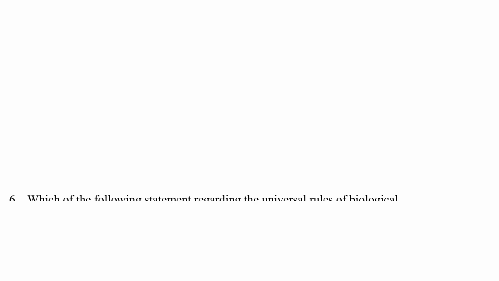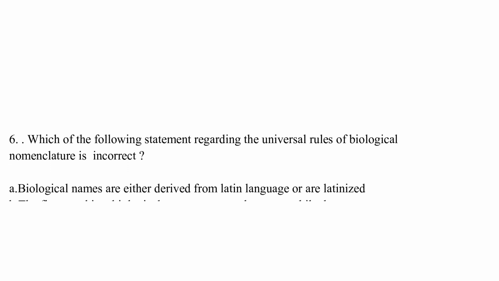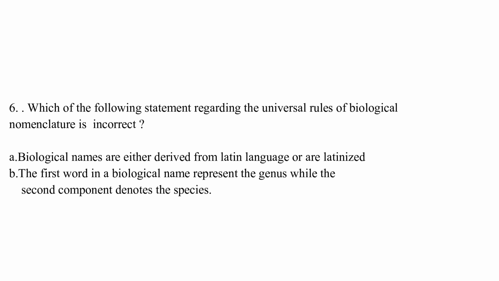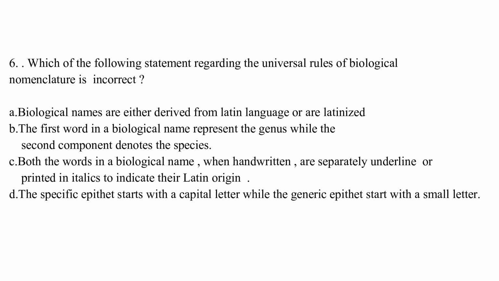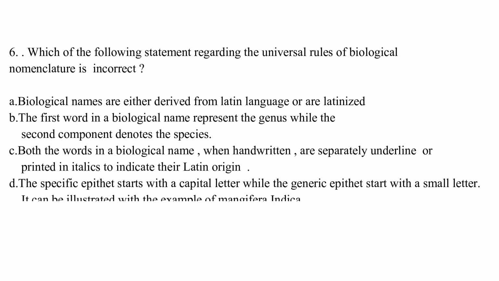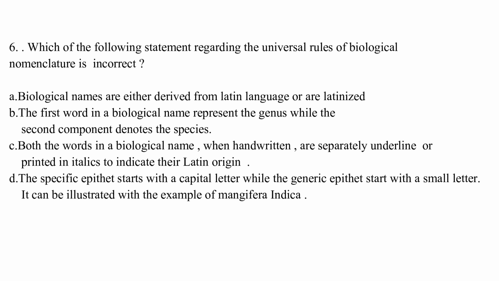Which of the following statements regarding the universal rule of biological nomenclature is incorrect? Option A, biological names are either derived from Latin language or are Latinized. Option B, the first word in a biological name represents the genus, while the second component denotes the species.